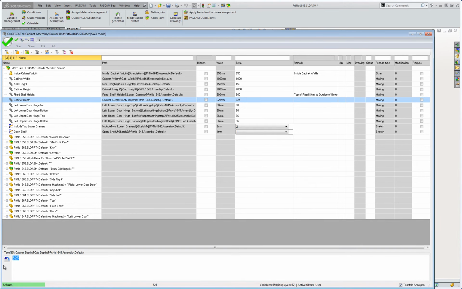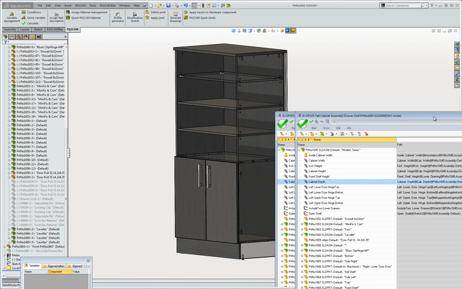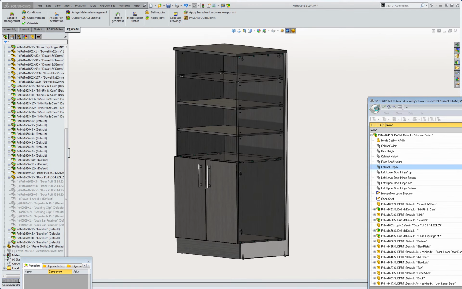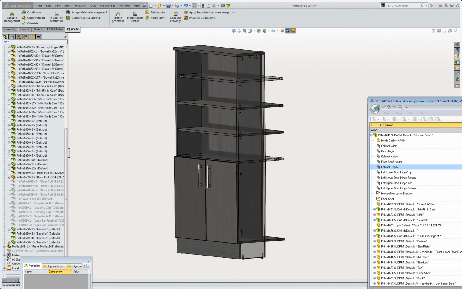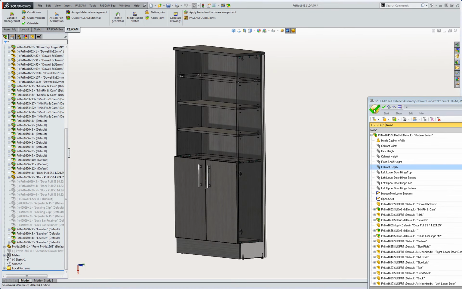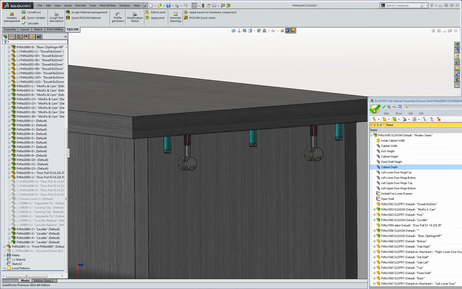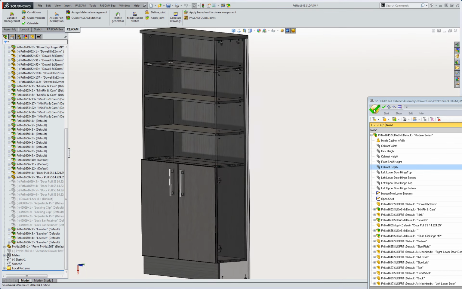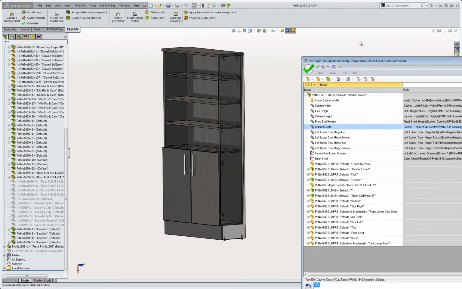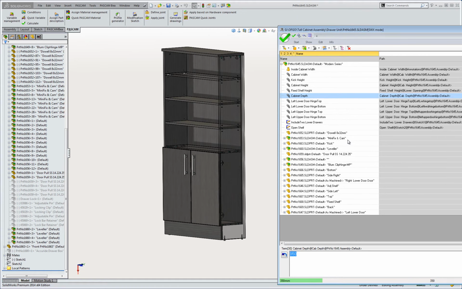Of course, it would also be possible to change the depth of the cabinet with the drawers turned on, and have the condition manager insert the appropriate depth drawer. In the master model, all relevant drawer depth sizes would be included, thus making this easy to switch sizes. The model shows us that the correct number of dowels and cams are inserted, and the shelf is also updated accordingly. Let's set the model back to its original value.